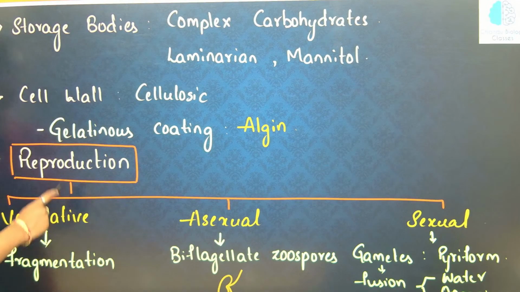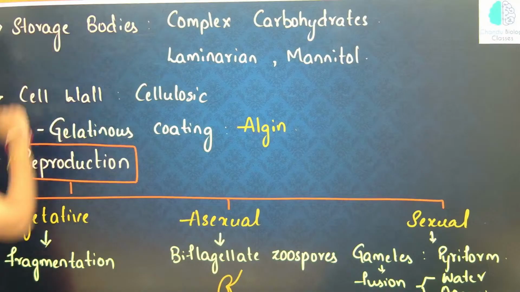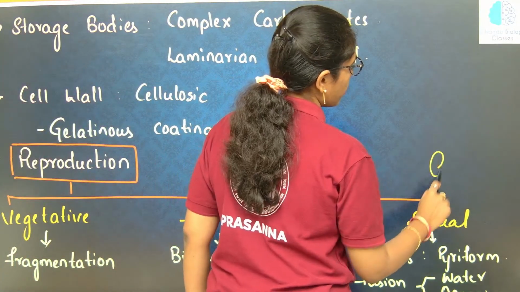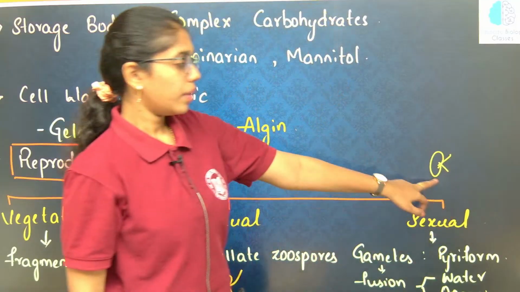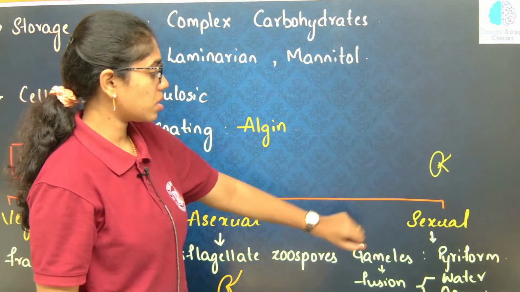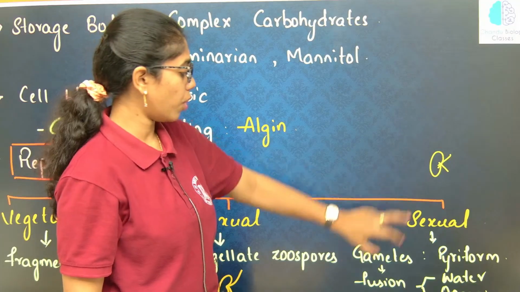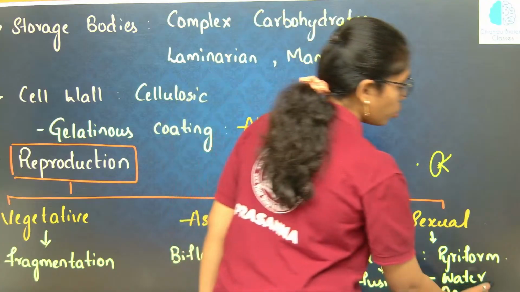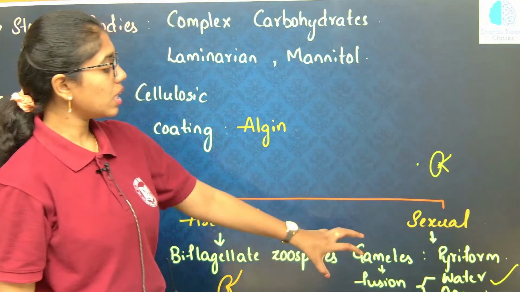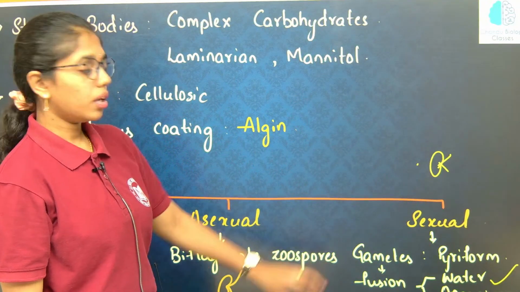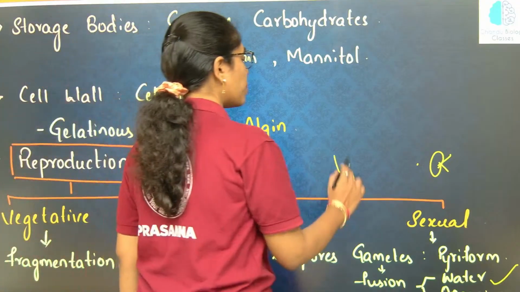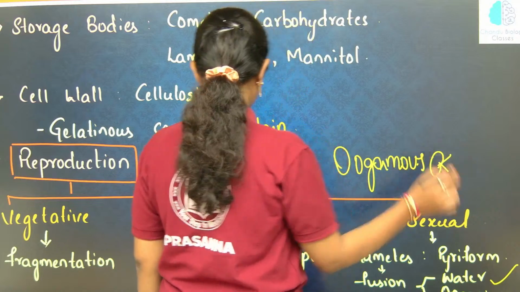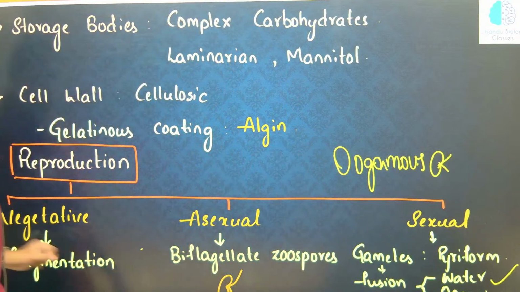The pyriform gametes swim across the water and fertilize the oogonium, and this is oogamous type of sexual reproduction. So this is all about the mode of reproduction.